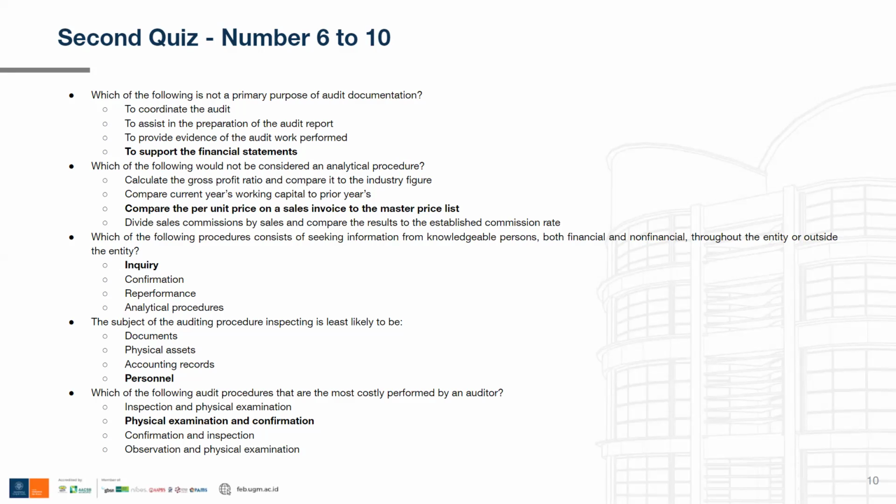They can be used as a source of evidence and as proof that the auditor has actually done the audit procedures.